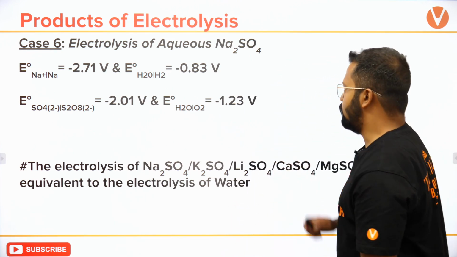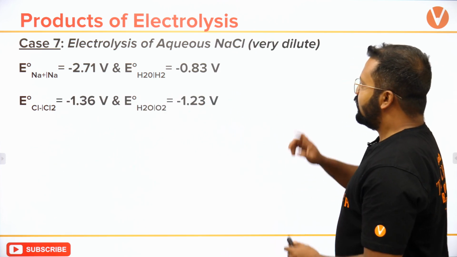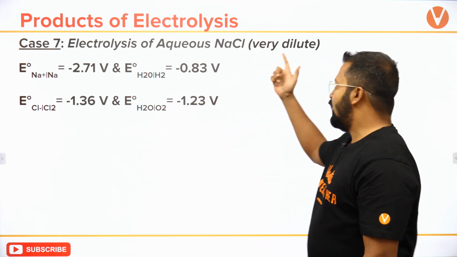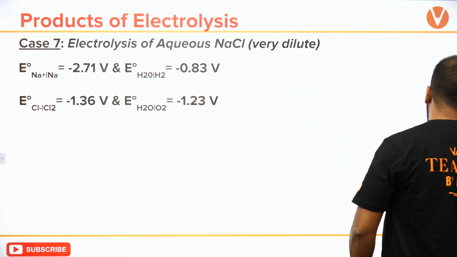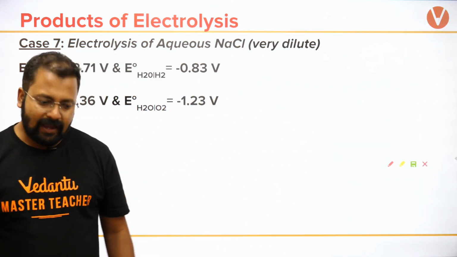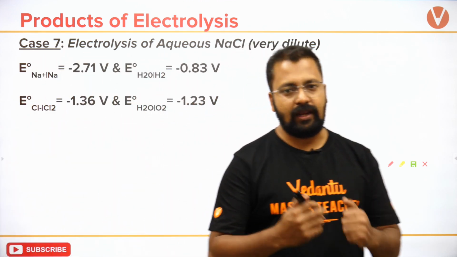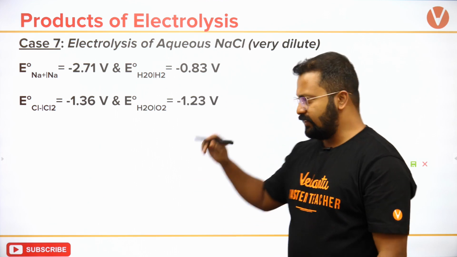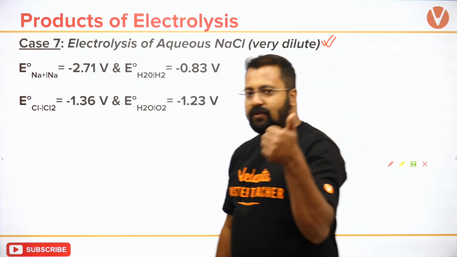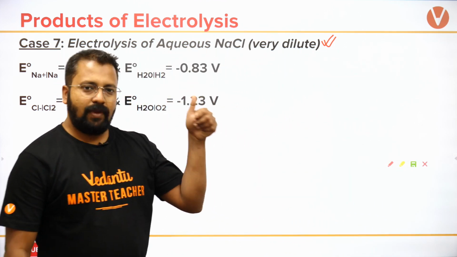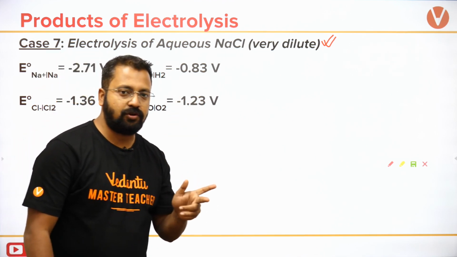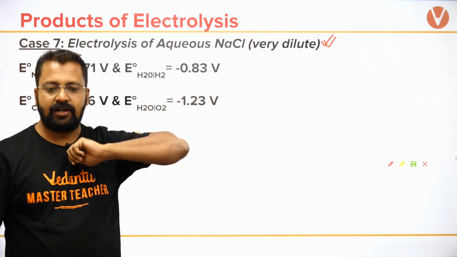Okay, let's take the next case. Electrolysis of aqueous NaCl which is very dilute. If I take very dilute sodium chloride, then what will happen? This is where the concentration of ions comes in. What we have considered until now is electrode potential and overpotential, but we haven't considered the concentration of ions. So this is an example of the concentration of ions.